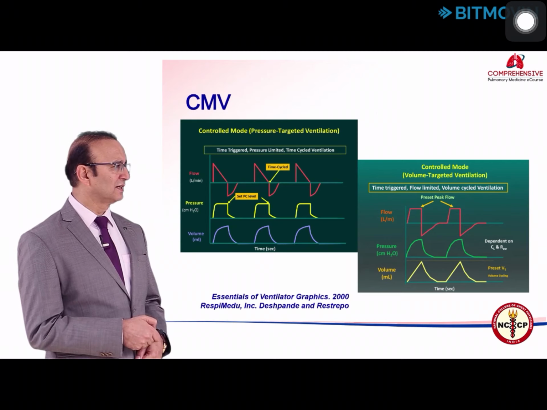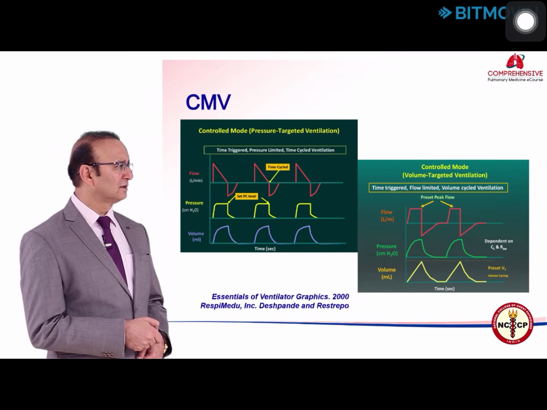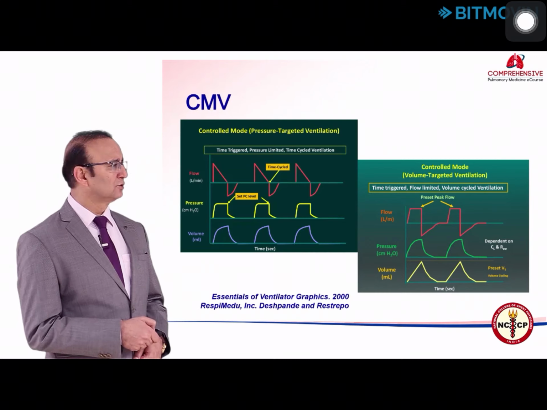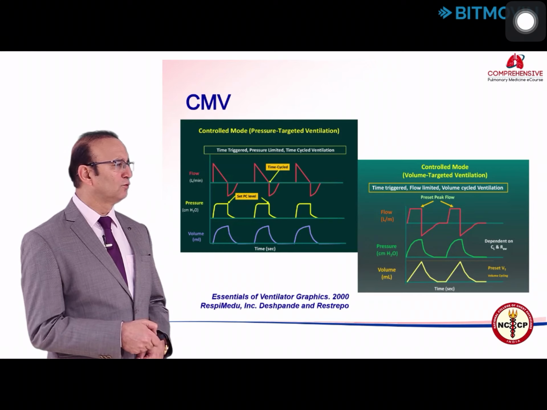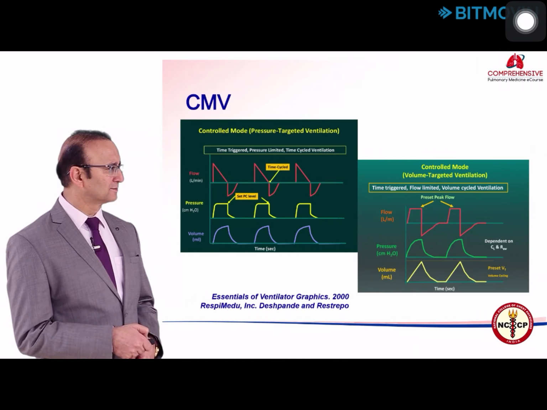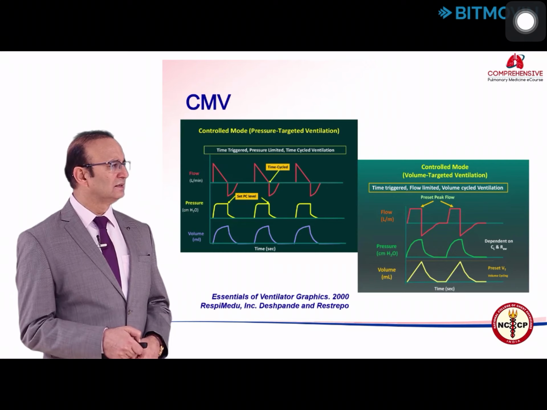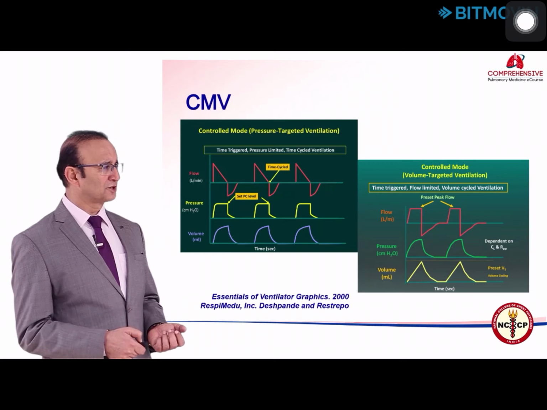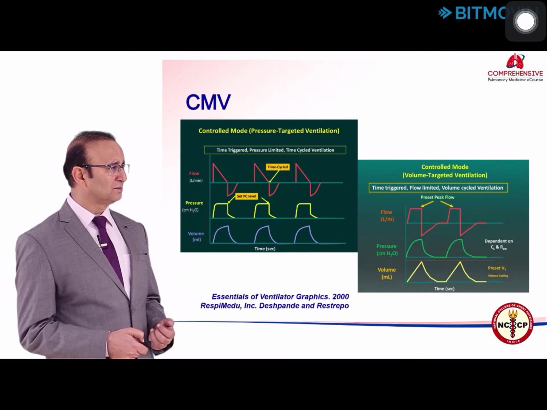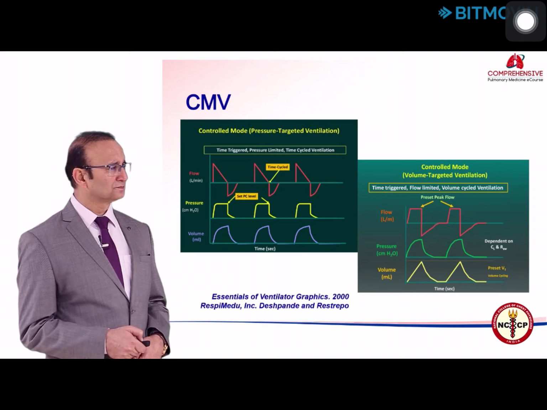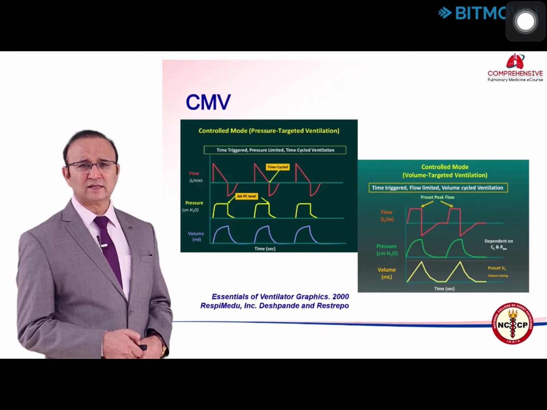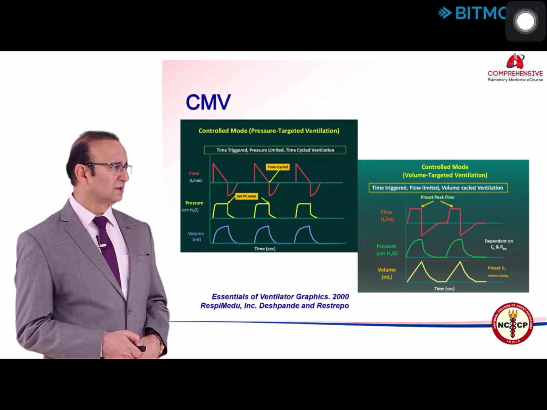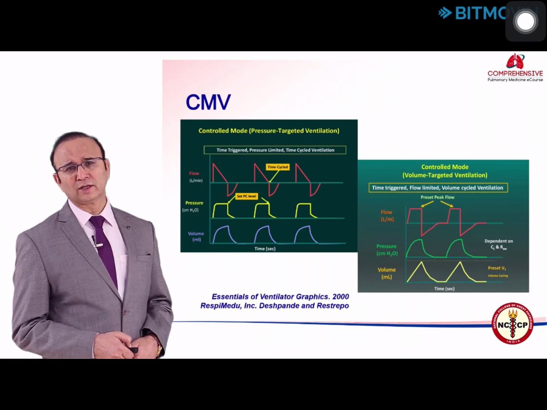As you can see on the left side, since it is a pressure controlled breath, the pressure in the middle graph is uniform all through the inspiration, the flow is decelerating, and the volume will vary depending on the airway resistance and compliance. On the right side, it's a volume control breath where there is no negative deflection, so all breaths are initiated by the machine, the flow is uniform, and the pressure varies depending on the airway resistance and compliance of the lung and chest wall, and the volume delivered is uniform in all breaths.